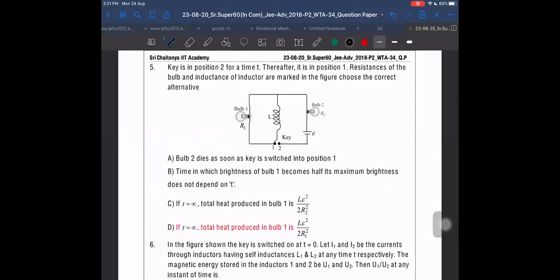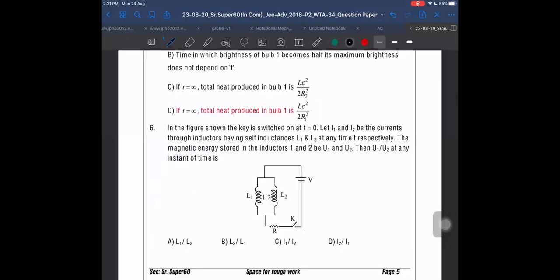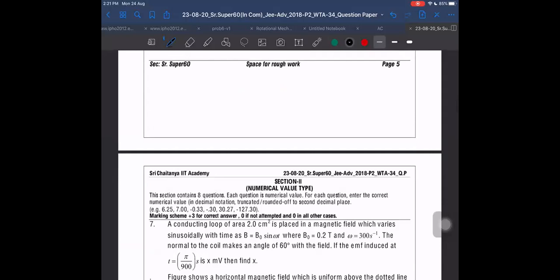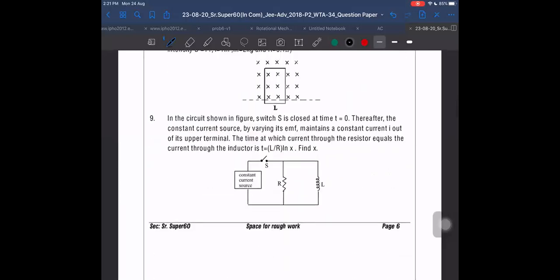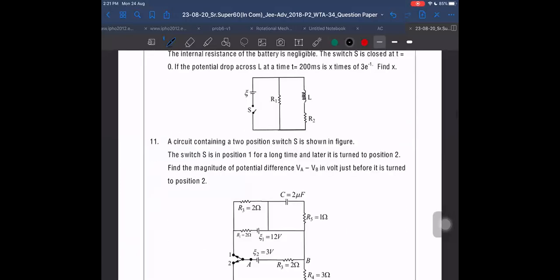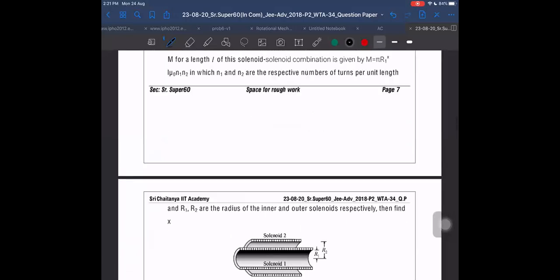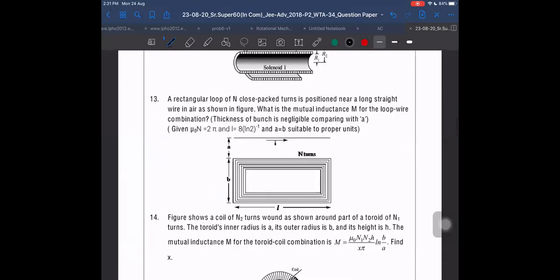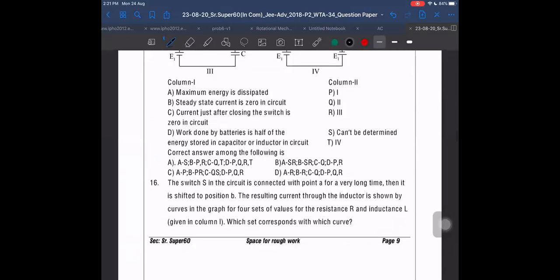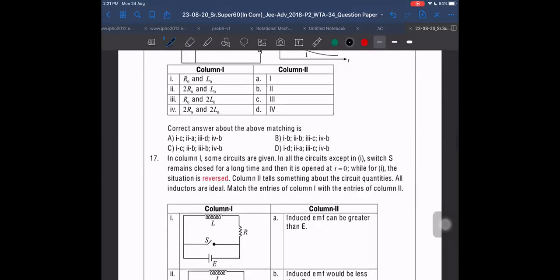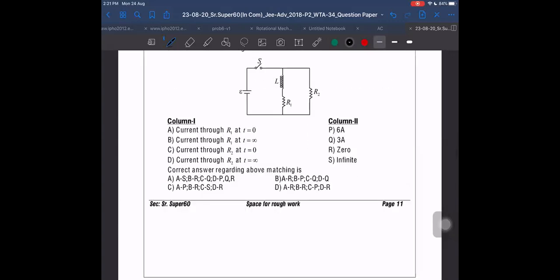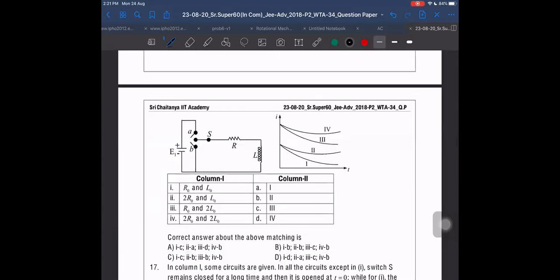Question number 5, 6, 7, 8, 9, 10, 11, 12, 13, 14, 15, 16, 17, 18. 16 column matching. Yes, sir.